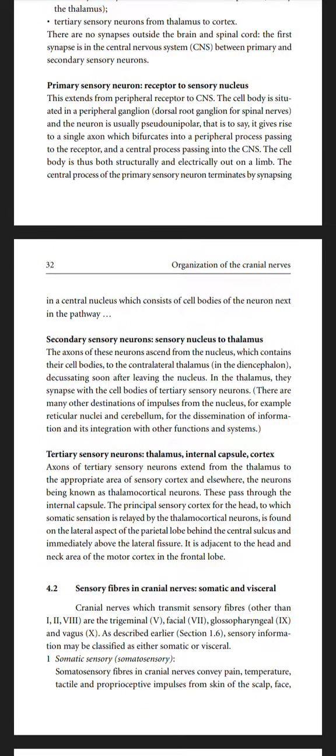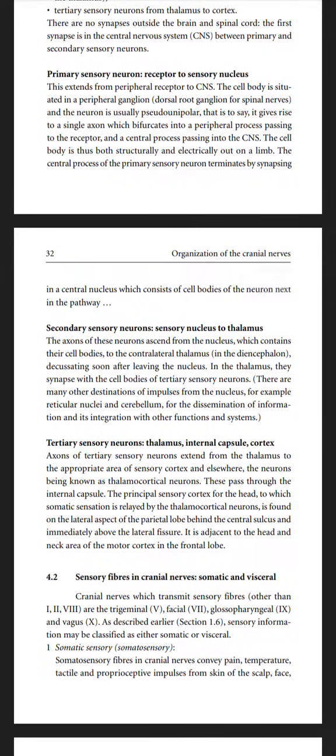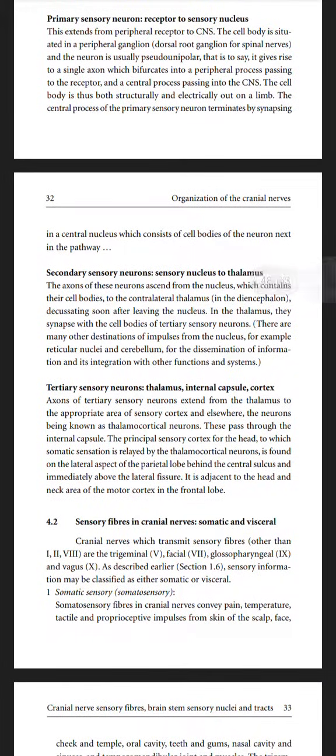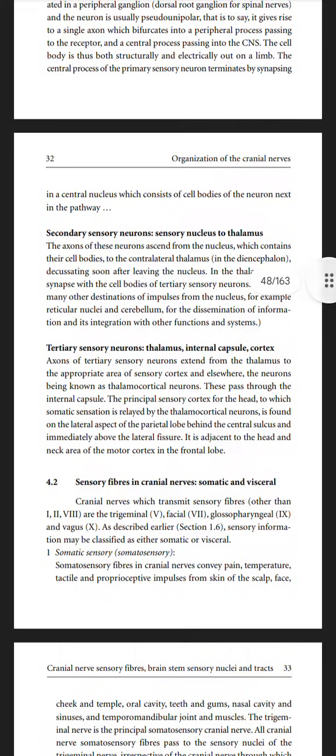The cell body is situated in a peripheral ganglion, and the neuron is usually pseudounipolar, giving rise to a single axon which bifurcates into a peripheral process passing to the receptor and a central process passing into the central nervous system. The cell body is thus both structurally and electrically out on a limb. The central process of the primary sensory neuron terminates by synapsing in a central nucleus, which consists of the cell bodies of the next neuron in the pathway. Next is the secondary sensory neuron, from the sensory nucleus to the thalamus. Tertiary sensory neuron: thalamus, internal capsule, cortex.